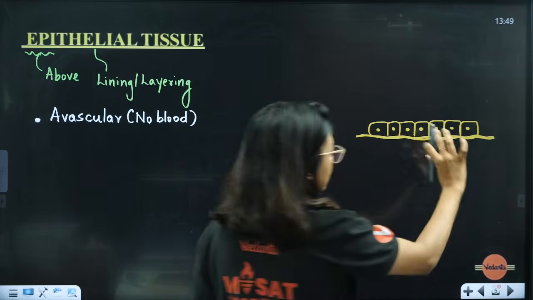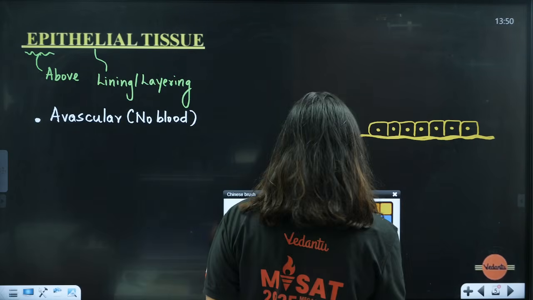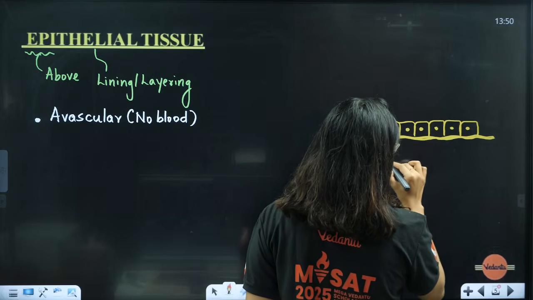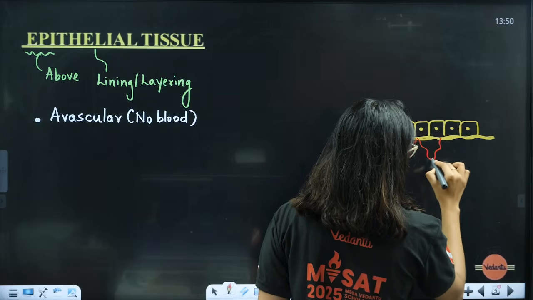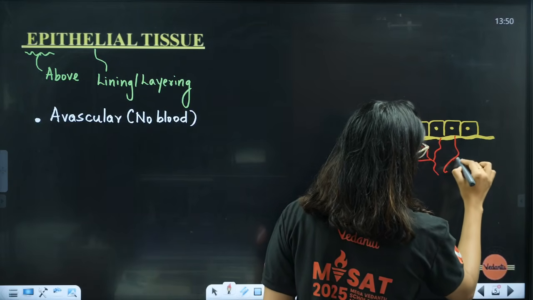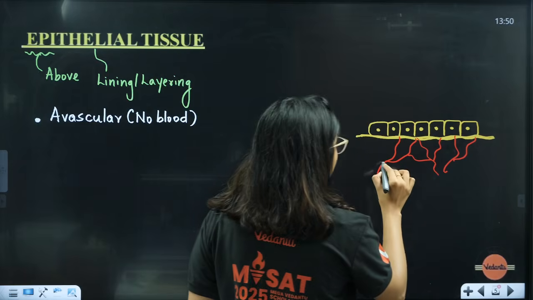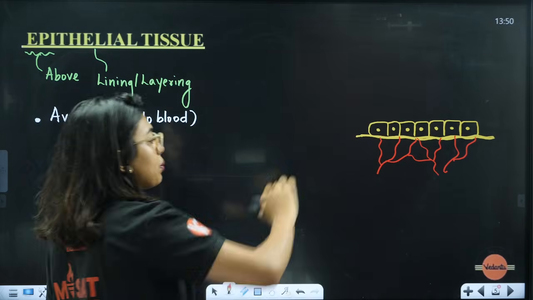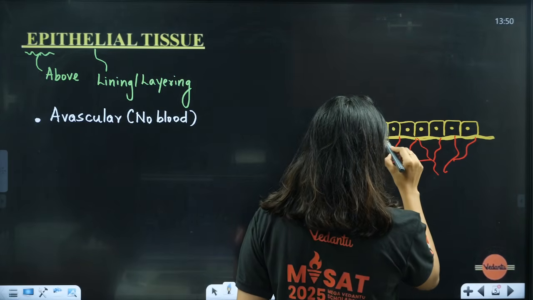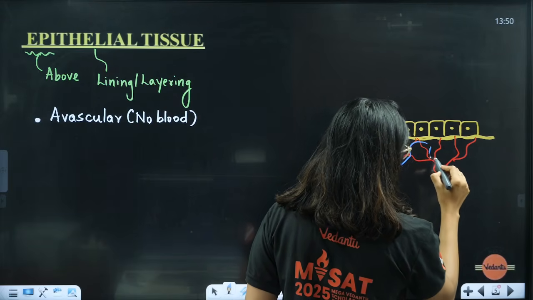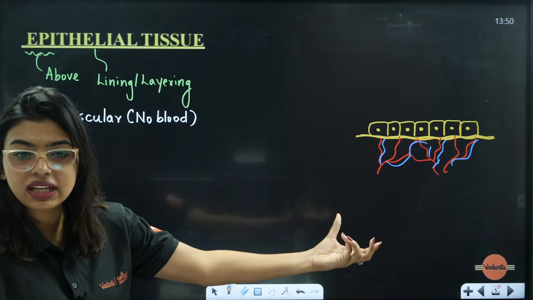Just below this epithelial tissue, after the basement membrane, you will have your connective tissues, and in the connective tissues there is blood. Ma'am, they are rich in blood supply. So what are they doing, students? They are giving oxygen, nutrients, everything to the epithelial tissues. That is why, if by mistake you prick and the safety pin goes a little down, immediately you will start seeing blood. Clear? So, blood vessels are going to be right below.